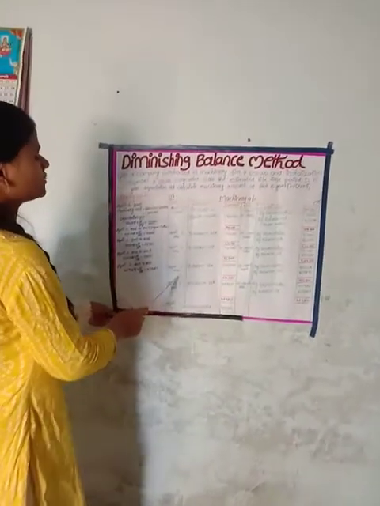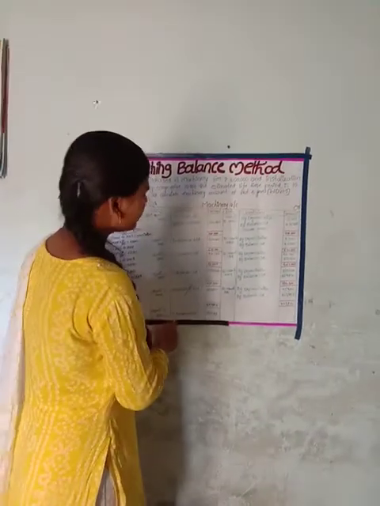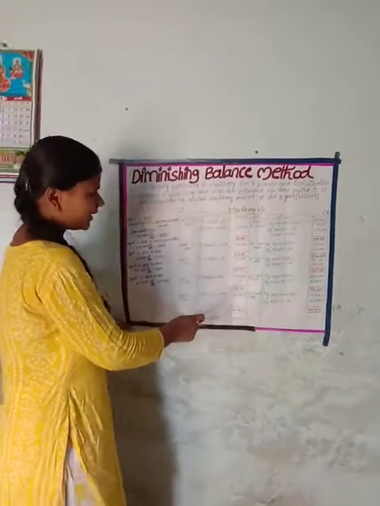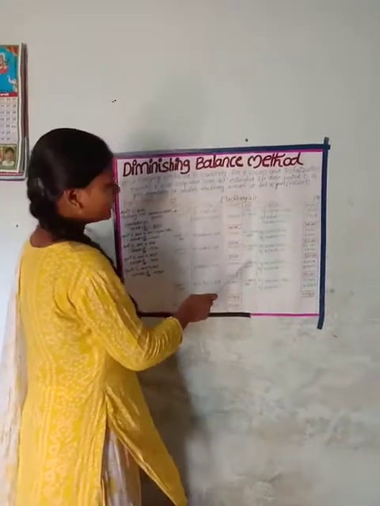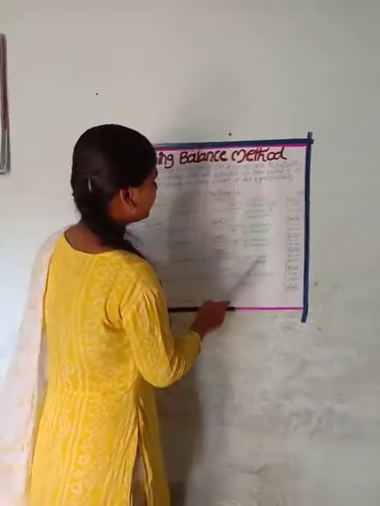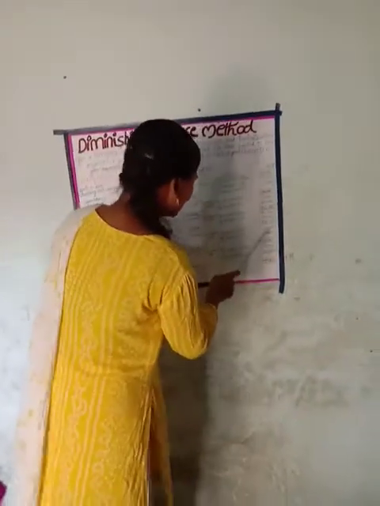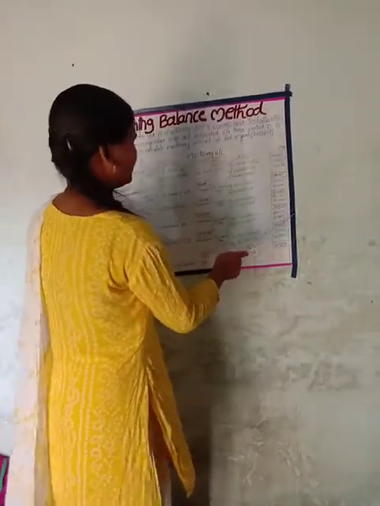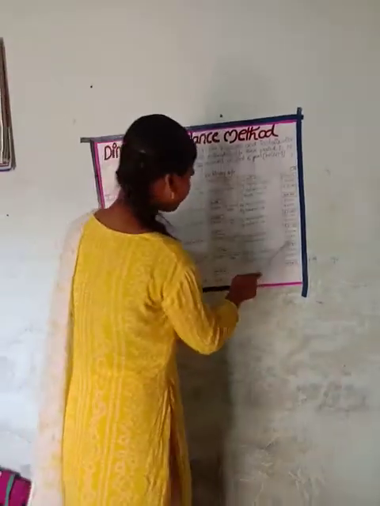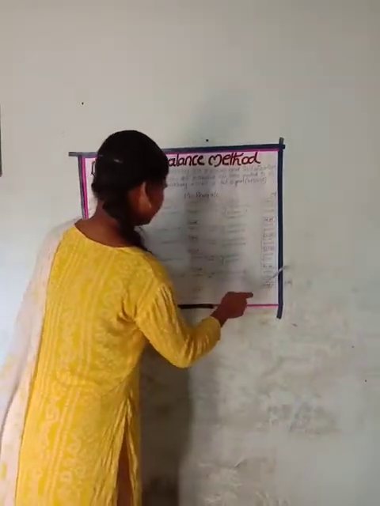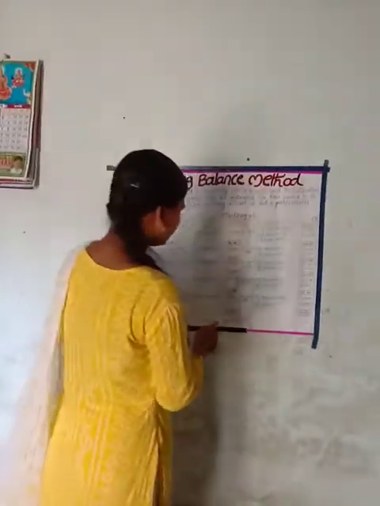And April 1st 2008, balance brought down 5,10,300. End of the year 31st March 2009, by depreciation 51,030 rupees, by balance carried down 4,59,270.